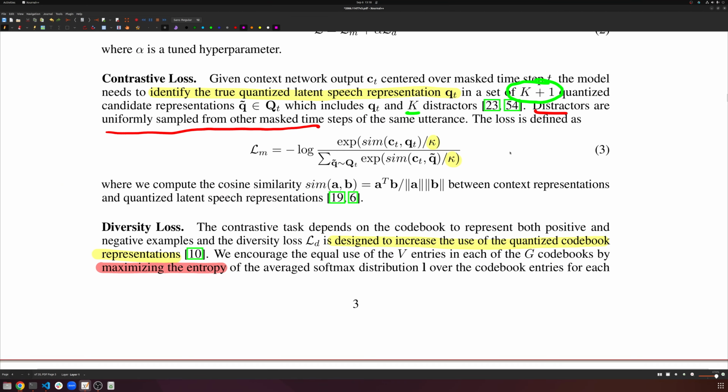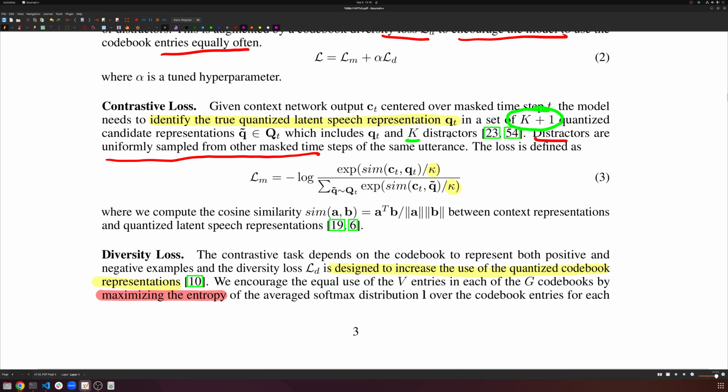And so now that we have all of that, that's essentially our contrastive loss. The way they set it up is we have our similarity. This is cosine similarity, and we're going to compute the cosine similarity between our CT and all other QTs. So QT is the correct answer, but then Q tilde is all the other Qs.